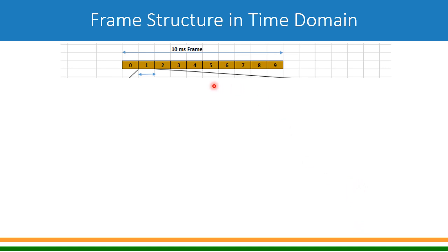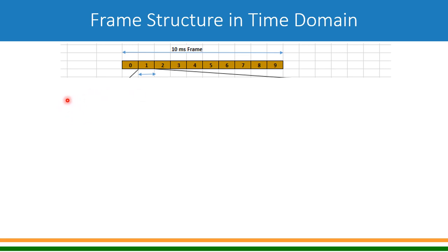So in an entire frame, how many slots will there be? 10 slots, because every subframe is one slot, and every slot has 14 symbols, so a total of 140 symbols in 10 milliseconds, or 14 symbols in 1 millisecond. So the slot duration is 1 millisecond. This is numerology 0.